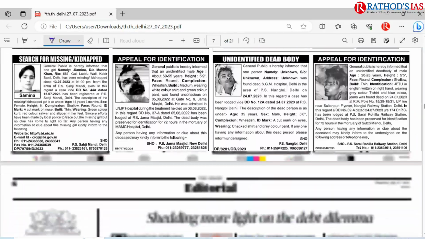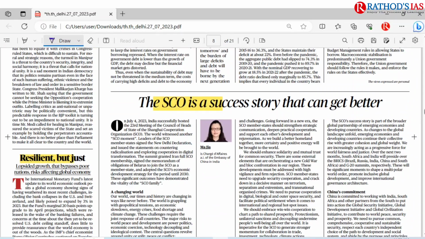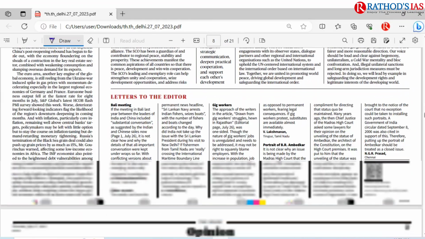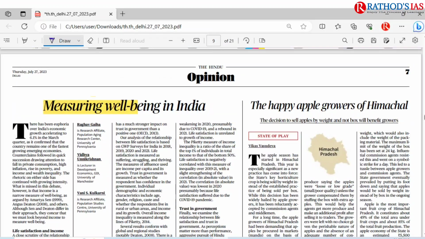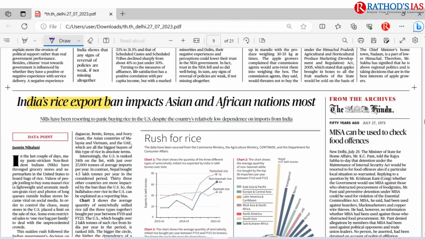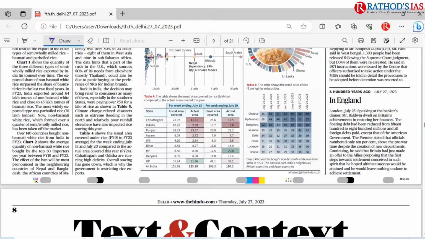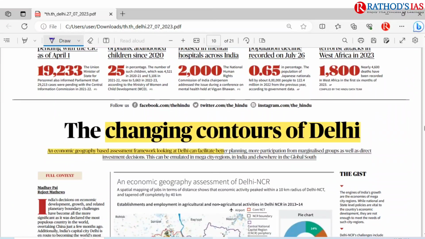And if you move forward, in the editorial page, I discussed this topic regarding SEO and I discussed this topic regarding the economy. And here, if you have time, you can go to this article, that is Measuring Well-being in India. And this article is about India's rice exports ban, how it is going to impact Africa as well as Asian nations. So see this once. And in yesterday's lecture, I discussed this topic. In text and context, I discussed this topic regarding changing contours of Delhi.